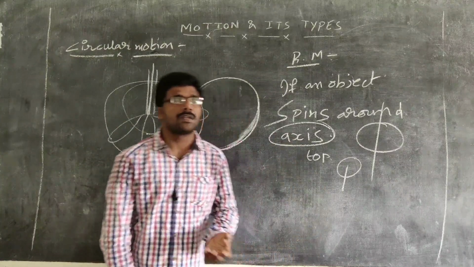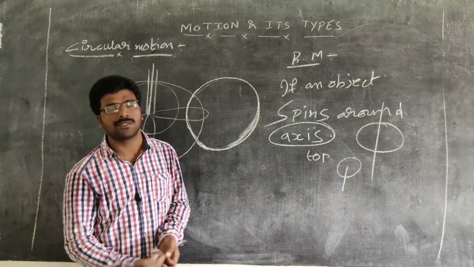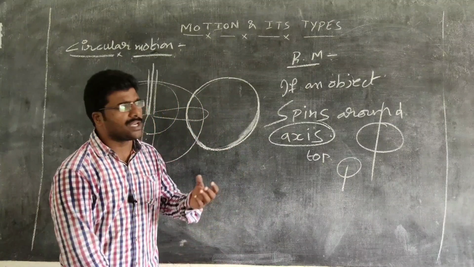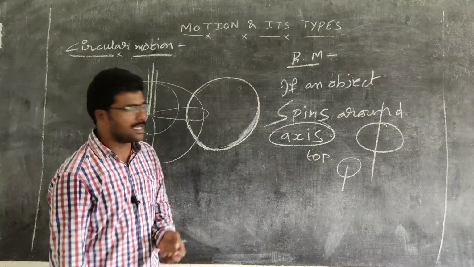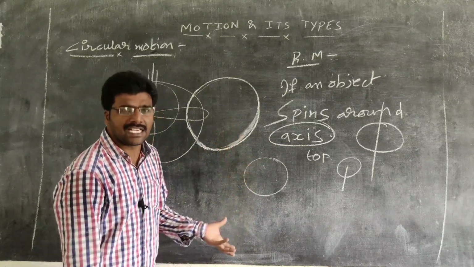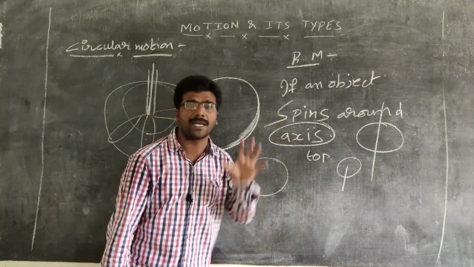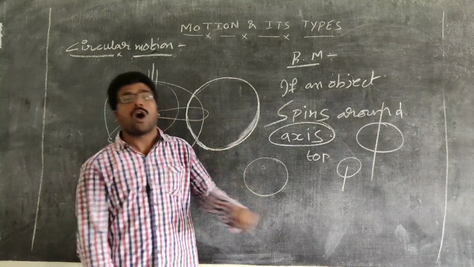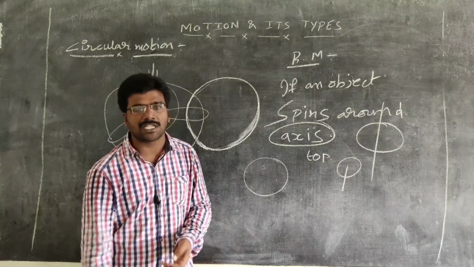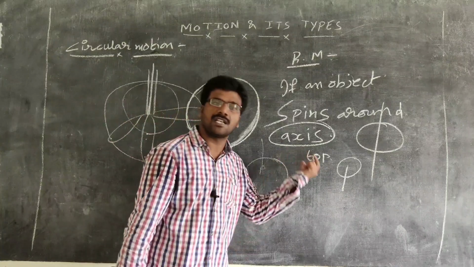Here, a body may have a combination of motions. We are going to see some examples where a body involves a combination of motions. For example, take the wheel of a vehicle, whether a car wheel or a bus wheel. What type of motion does a car wheel have? We say rotational motion. But if you observe neatly, it is a combination of two motions. No doubt it is a rotational motion, because this wheel rotates about an axis.